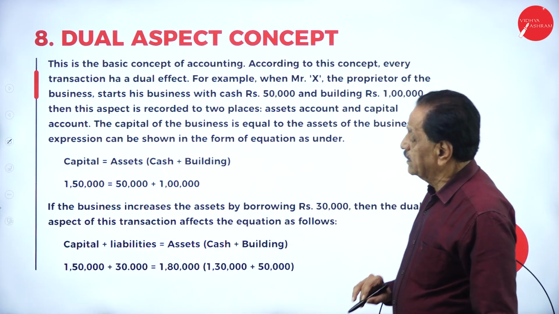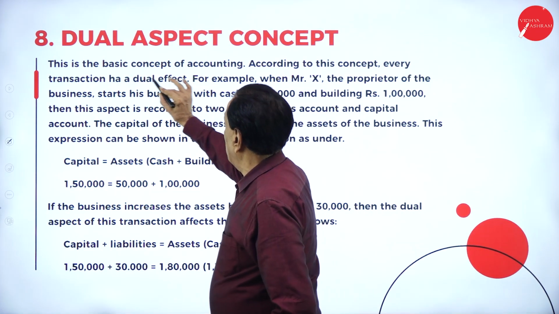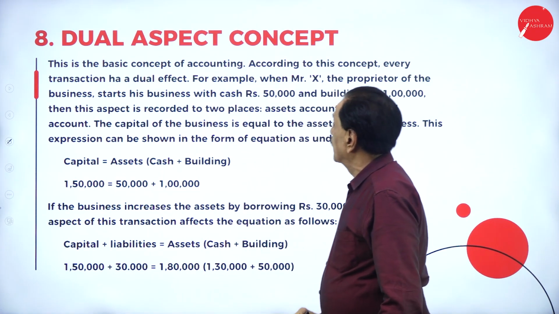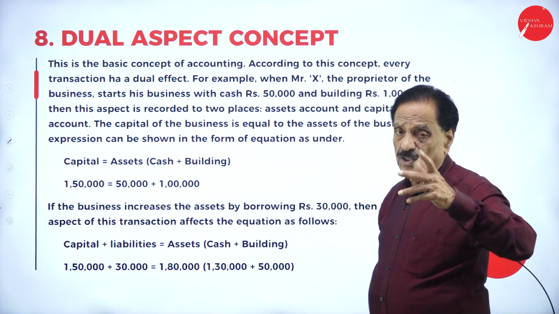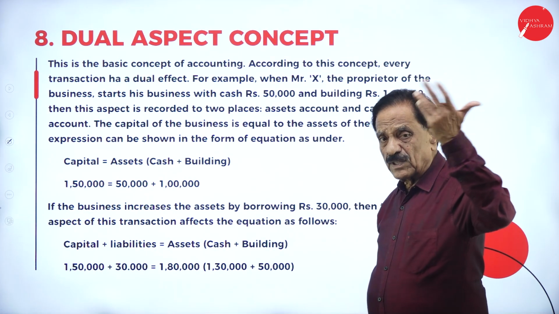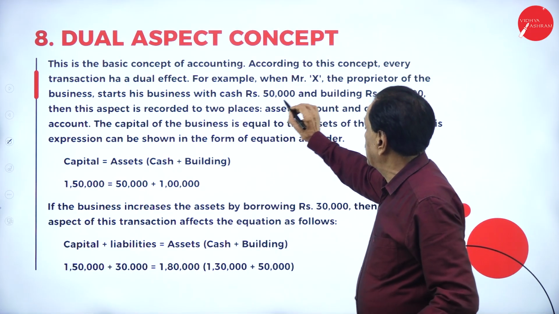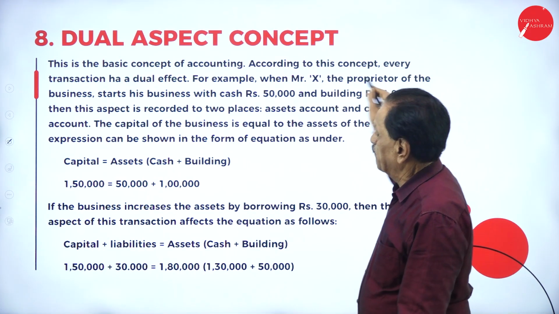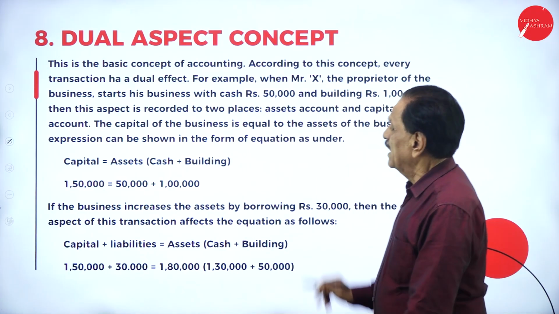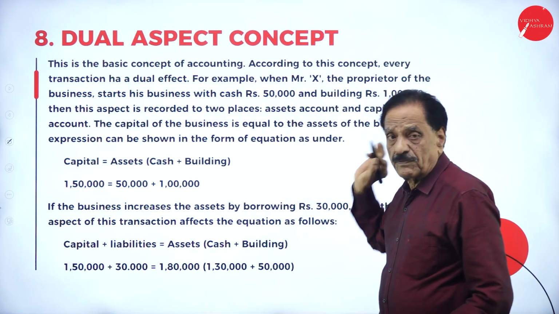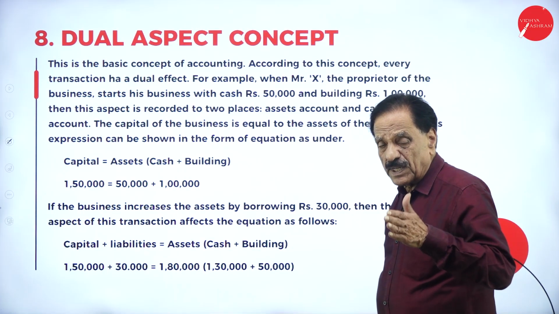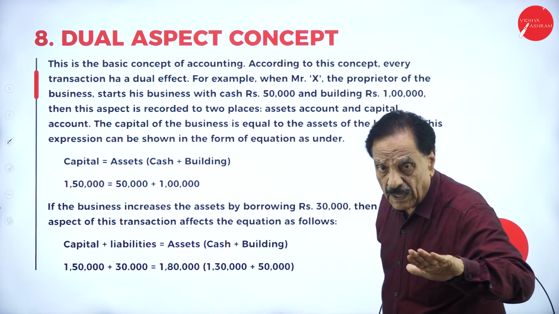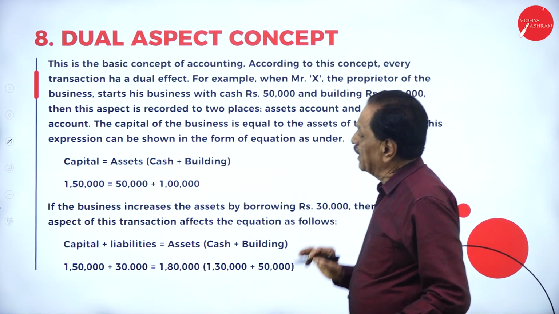Dual aspect concept. This is a basic concept of accounting. According to this concept, every transaction has a dual effect, one on the debit side, one on the credit side. For example, Mr. A, the proprietor of the business, started his business with cash of rupees 50,000 and a building of rupees 1 lakh.